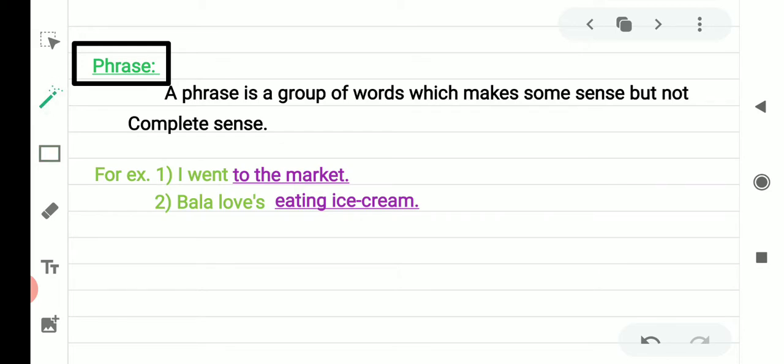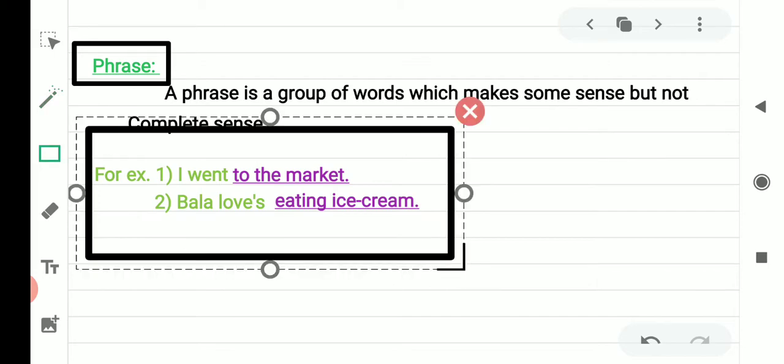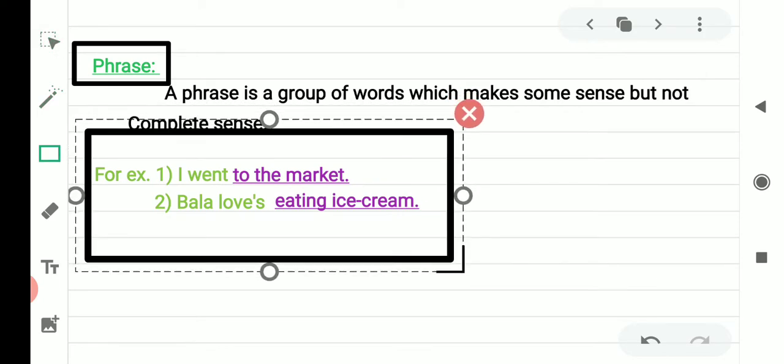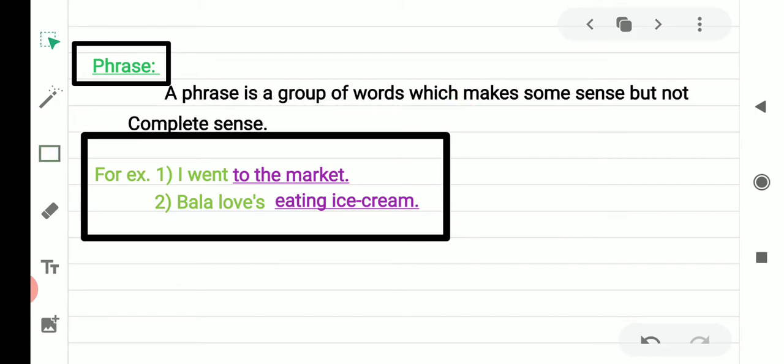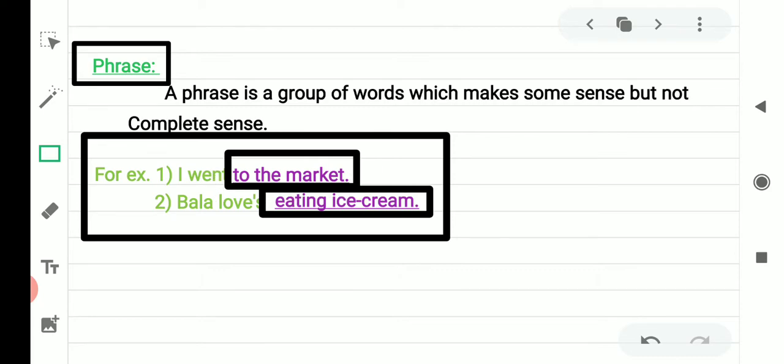For example, see in this sentence, I went to the market. In this sentence, to the market is a phrase. It is also a group of words, but it does not form a complete meaning. Second sentence, Bala loves eating ice cream. In this sentence, eating ice cream is a phrase. It is also a group of words. It is giving some meaning, but it is not giving complete meaning. So this group of words, eating ice cream, is a phrase.